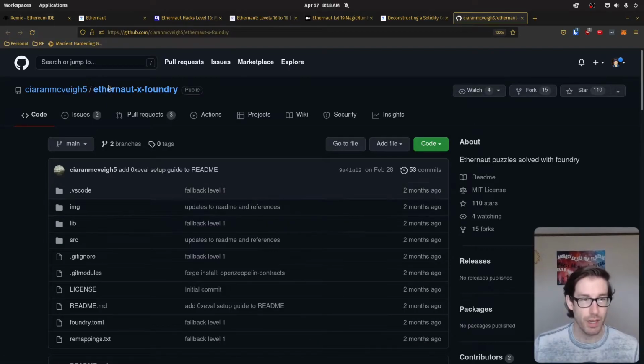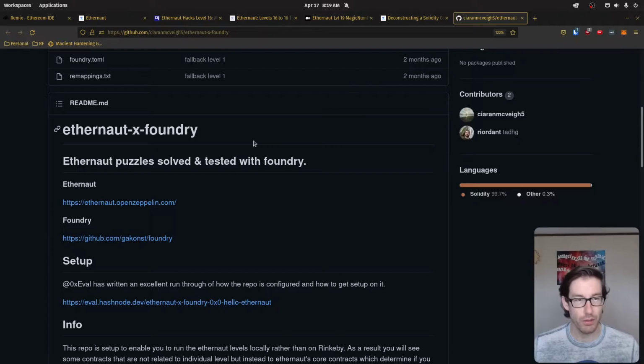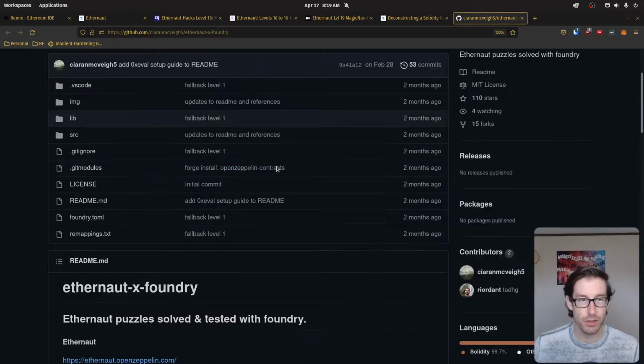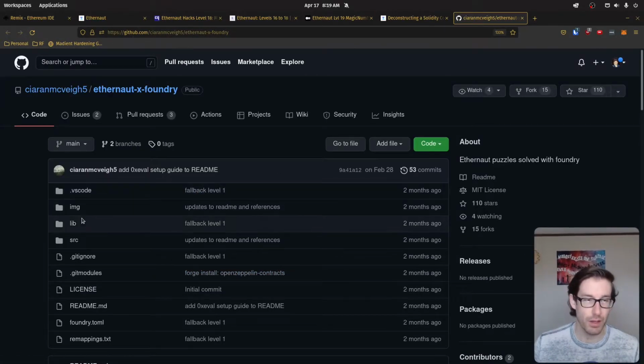But here, this is the repo in GitHub where basically they've utilized Foundry to iterate through all the different challenges within Ethernaut, which is quite cool.